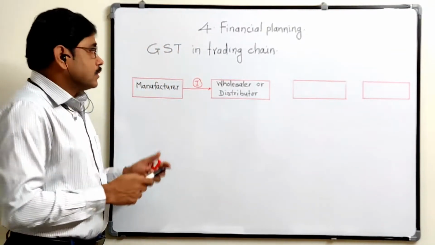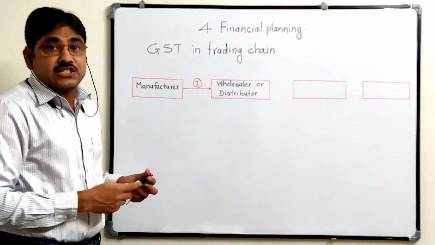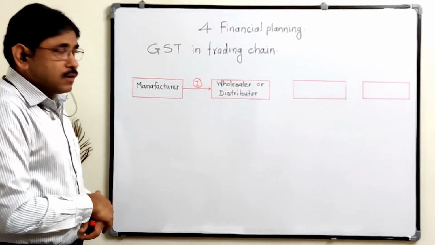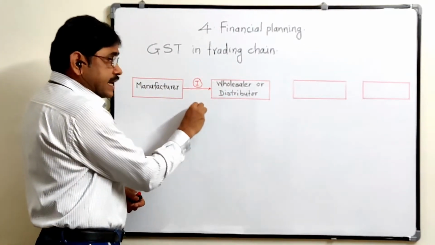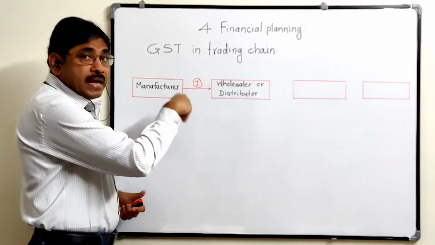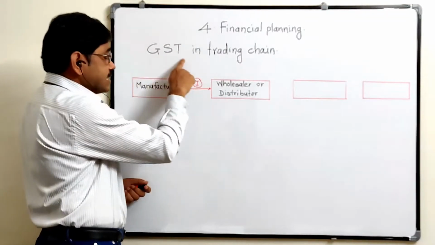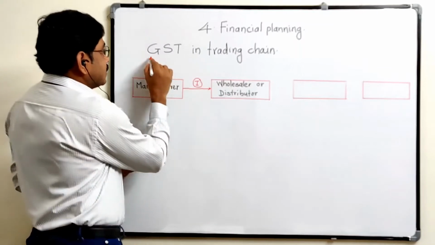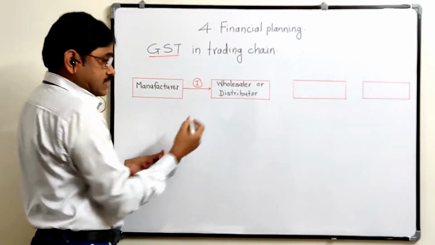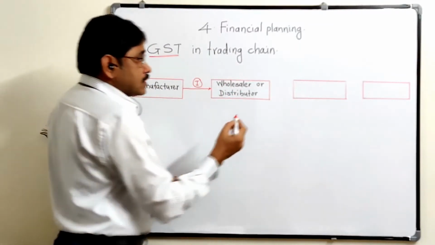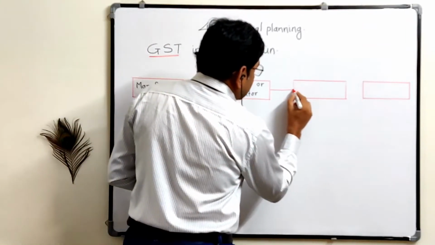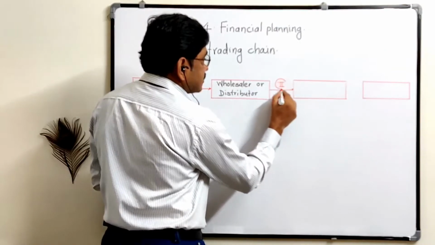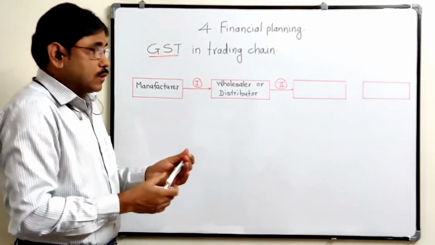So this is the first transaction between the manufacturer and the wholesaler. At this stage the wholesaler pays the tax, that is GST, at the time of purchase. Now the wholesaler sells this product. This is the second transaction, the second stage of the calculation.